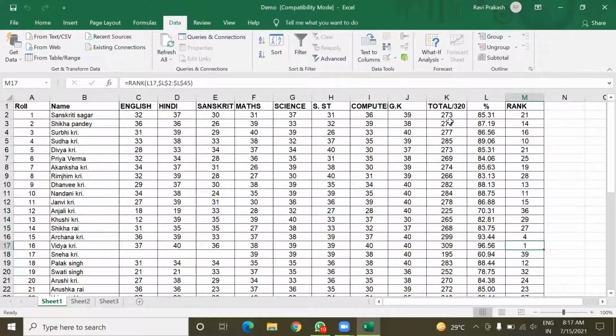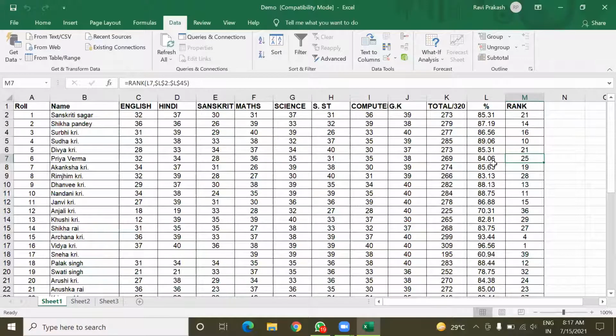In these columns, every cell has a formula in the formula bar, but not in these columns. These columns have direct values. So we can't apply Goal Seek in such columns which have direct values. We can apply Goal Seek only in those columns which have a value coming from a formula like this.